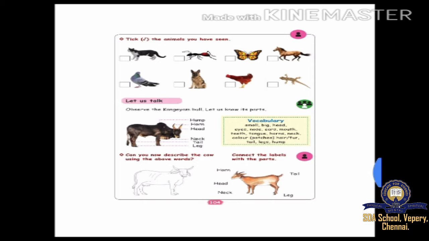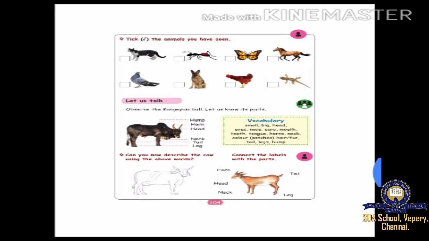Next one. Let us talk. Observe the Congayam bull. Let us know its parts. Congayam bull means what? During the Pongal time, we can see all these bulls. On Mattu Pongal day, these bulls we can see often in the villages. Men will take these bulls to fight. Okay. Now we are going to identify the parts of it.